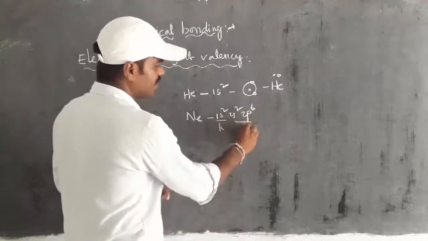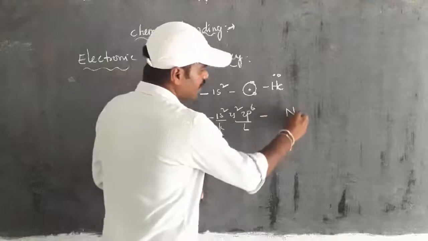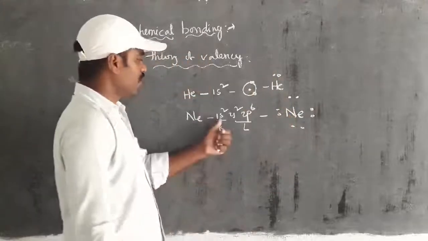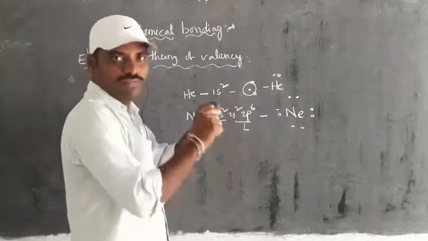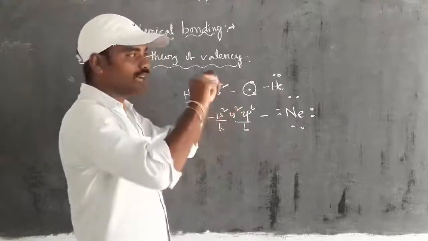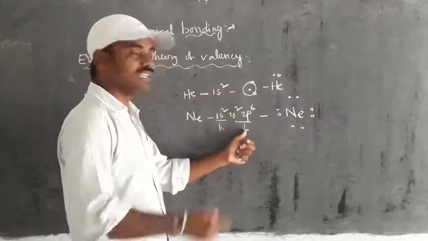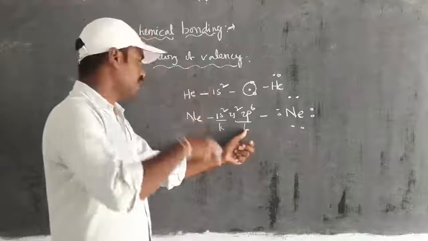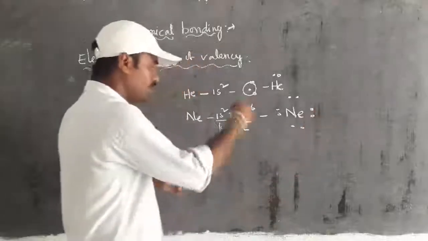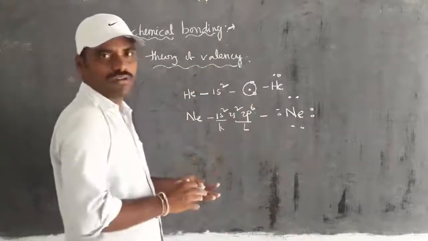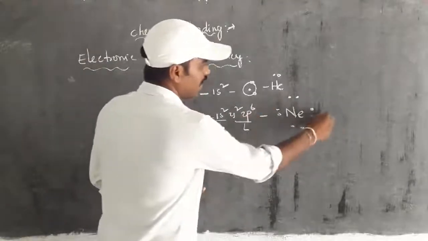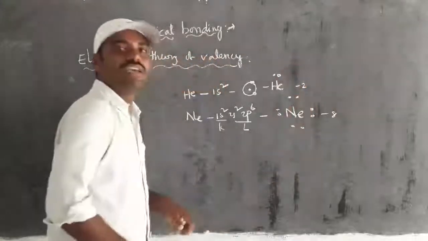This is K shell, this is L shell, and here neon shows the electrons like this, because K shell means the inner one, which is the first shell nearest to the nucleus, and this is the second shell in the atom of neon, having 8 electrons. Moreover, not only these two, but further argon, krypton, xenon, radon, all show 8 electrons, except helium.